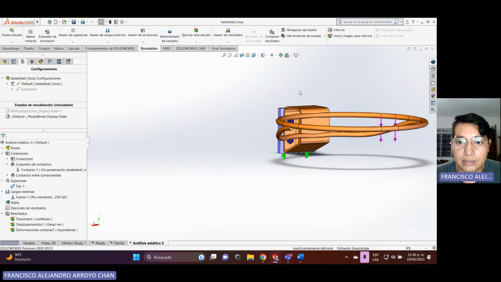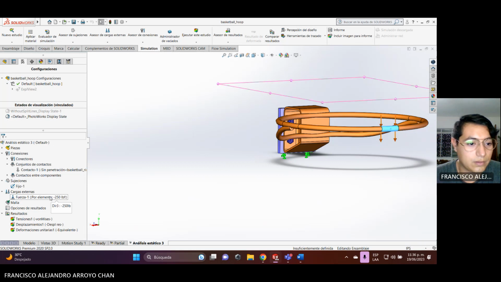You can select the plane. In my case, I choose the top plane. I put 250 pounds in this part. You can check.